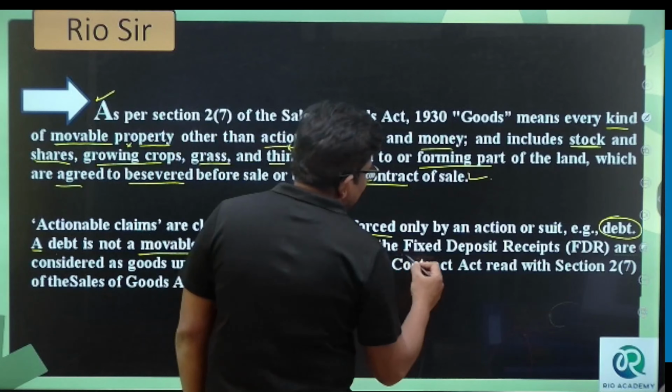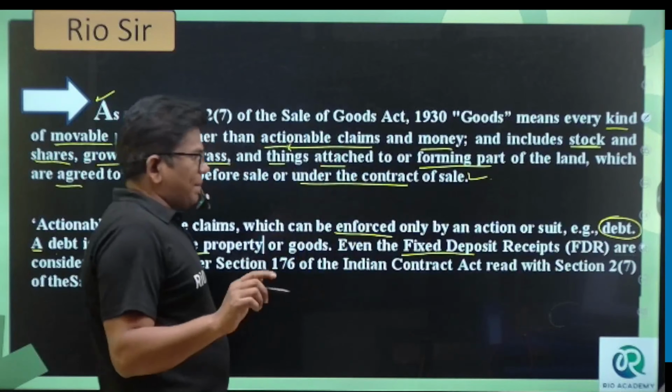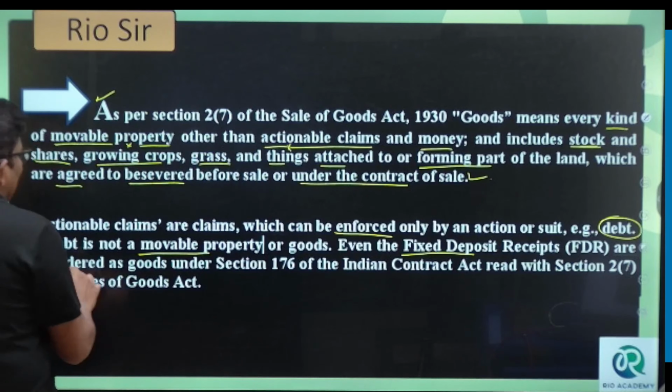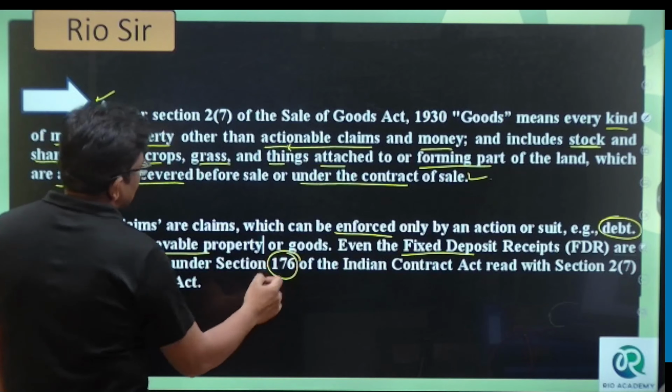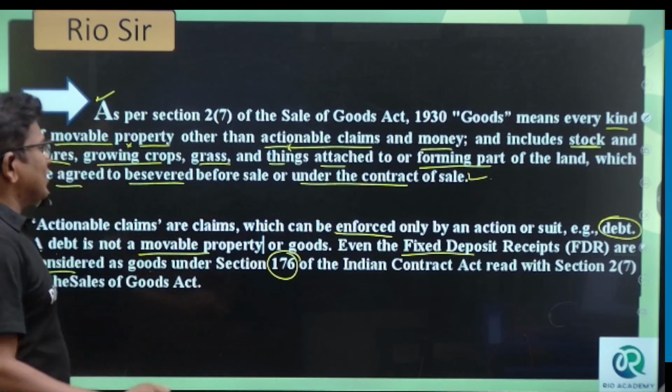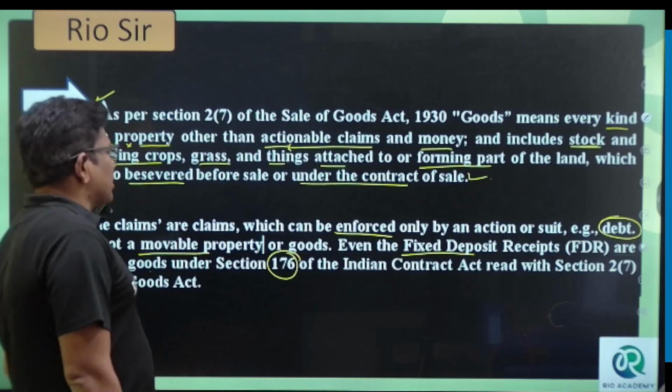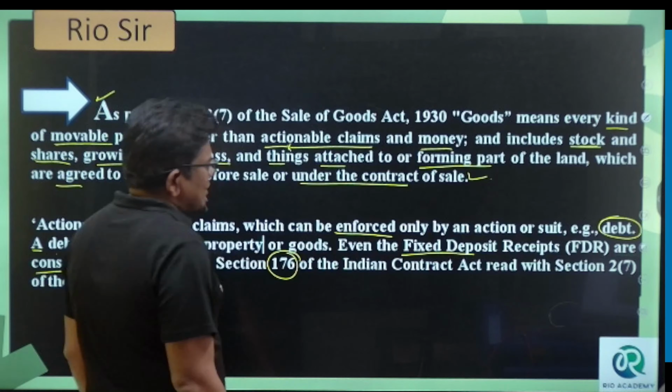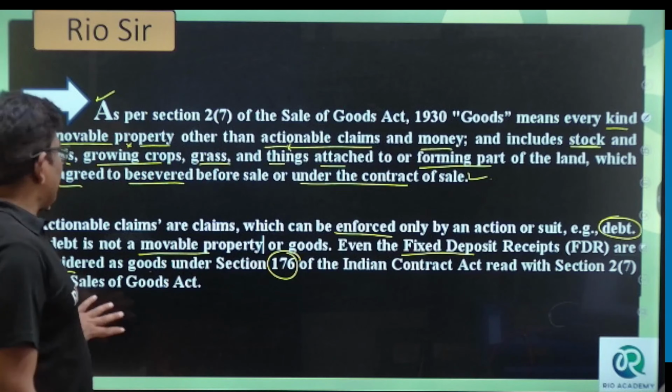Even the fixed deposit receipt, FDR, is considered as goods under Section 176. If you deposit money in the bank and you have a receipt, that is also considered as goods in Section 176 of the Indian Contract Act. Read Section 2, subsection 7 of the Sale of Goods Act.